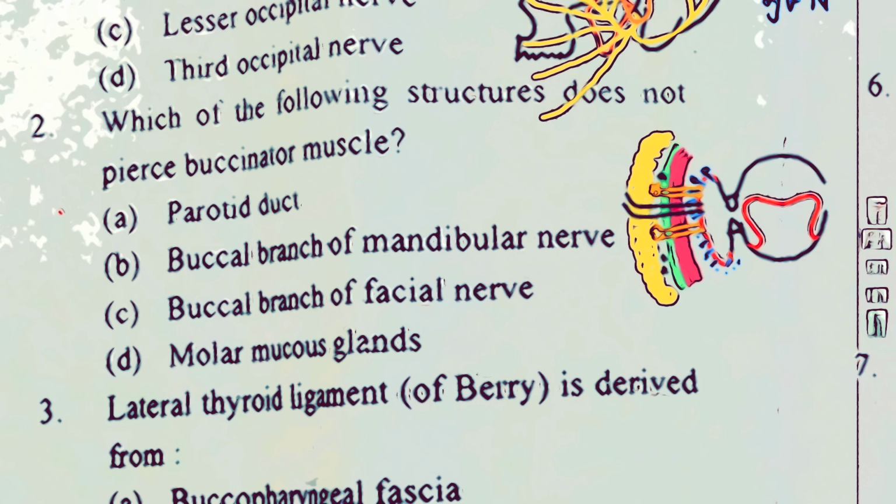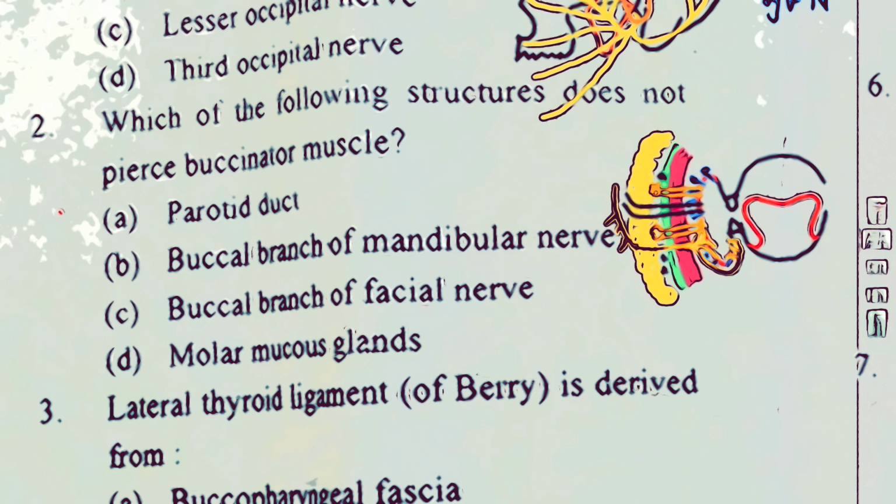Then talking about the buccal branch of mandibular nerve, which is the only sensory division arising from the anterior division of mandibular nerve. Now this buccal branch descends down here, and it will supply the skin here on the cheeks. It will give cutaneous branches to supply the skin here on the cheeks. Then it perforates this buccal pad of fat, buccopharyngeal fascia, and the buccinator to supply the mucosa here, mucosa of the cheeks. And don't forget that it also innervates the mucosa here, the gingiva also, that is the outer surface of the gingiva facing the cheeks in this buccogingival vestibule.